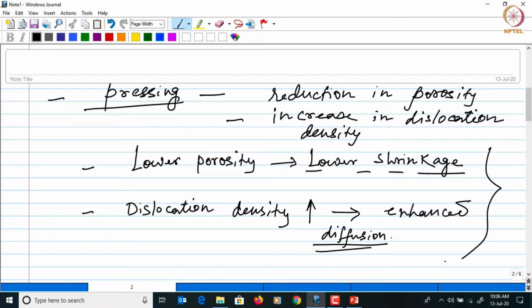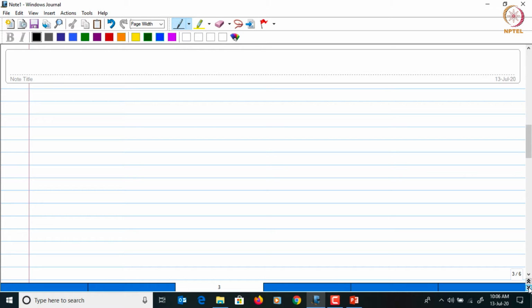Now if you see the effect of the compaction pressure on the densification and the shrinkage that occurs during sintering, that can be demonstrated with the help of plots like this. The densification during sintering is represented by the neck size ratio x by d.